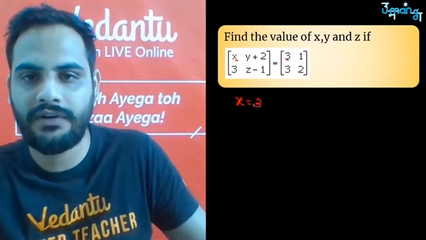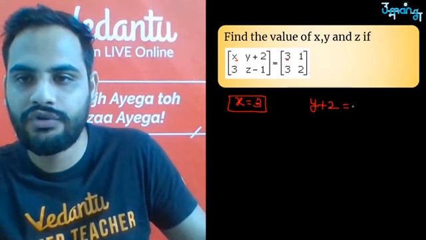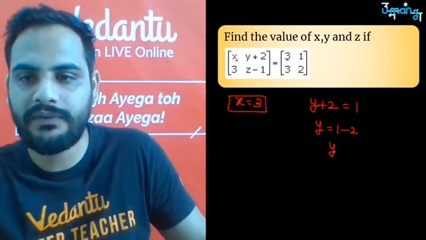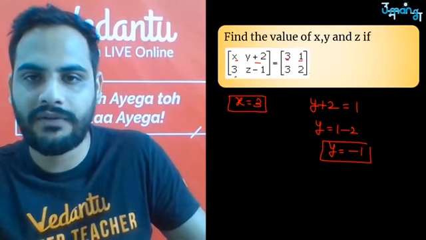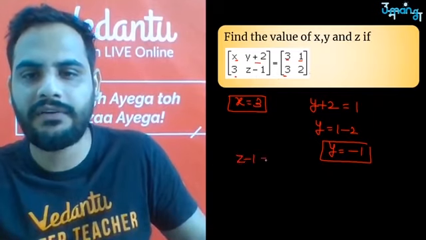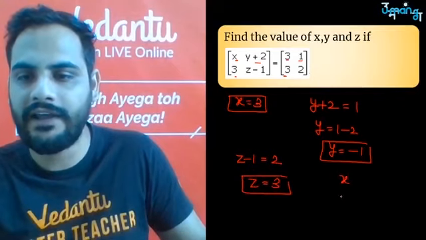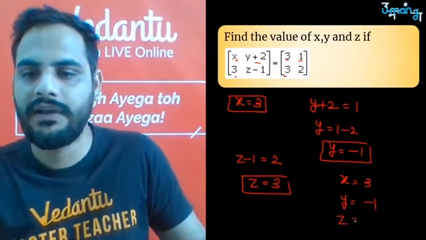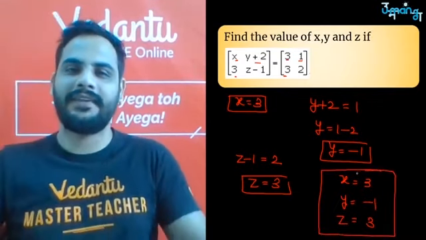Then y plus 2 should be equal to 1, so y is equal to 1 minus 2, which means y is equal to minus 1. 3 is equal to 3, already equal, no need to do anything. Then z minus 1 is equal to 2, so z is equal to 3. The values are x is 3, y is minus 1 and z is 3. As simple as that.